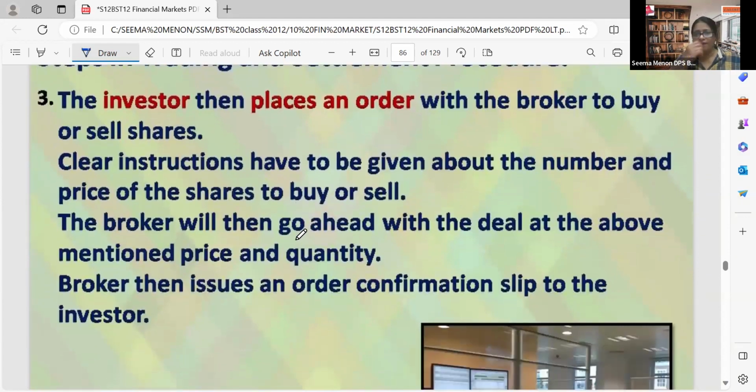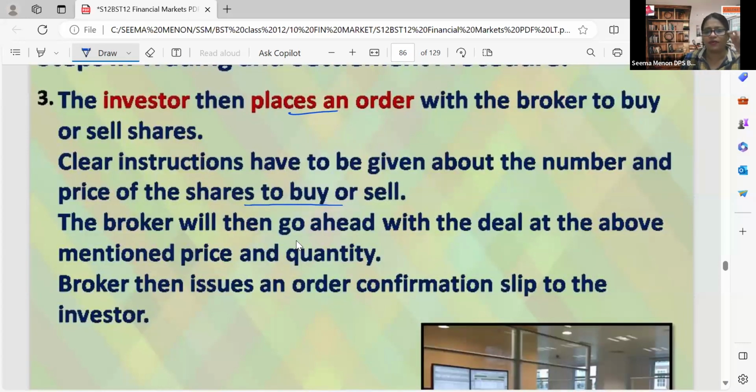Third point, the investor then places an order. So first we find a broker. We have registered with the broker. After that, we opened a demat account and a bank account. Now the investor places an order with the broker to buy or sell shares. Clear instructions have to be given about the number and price of the shares to buy or sell. We are always supposed to instruct the broker what the price should be if we want to purchase a particular XYZ company's shares. So we have to give clear instructions to our broker regarding the number of shares and the price of shares we want to buy or sell.